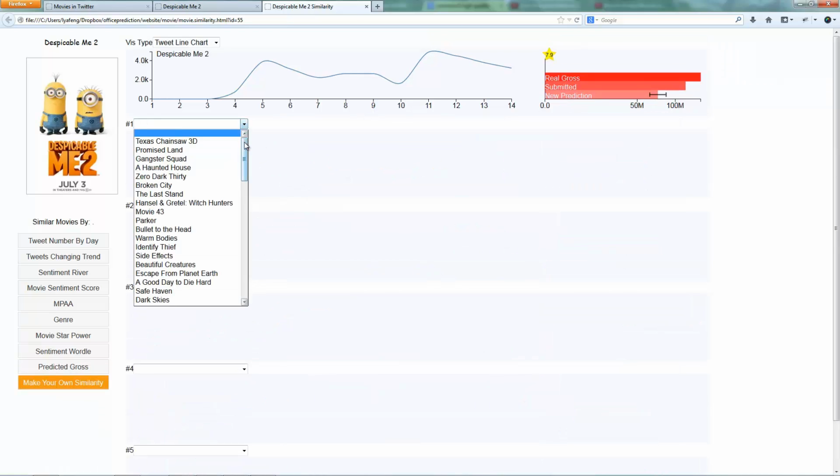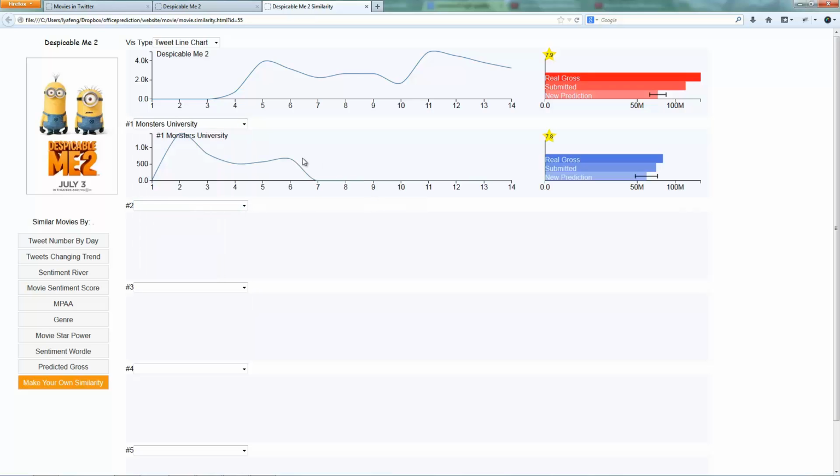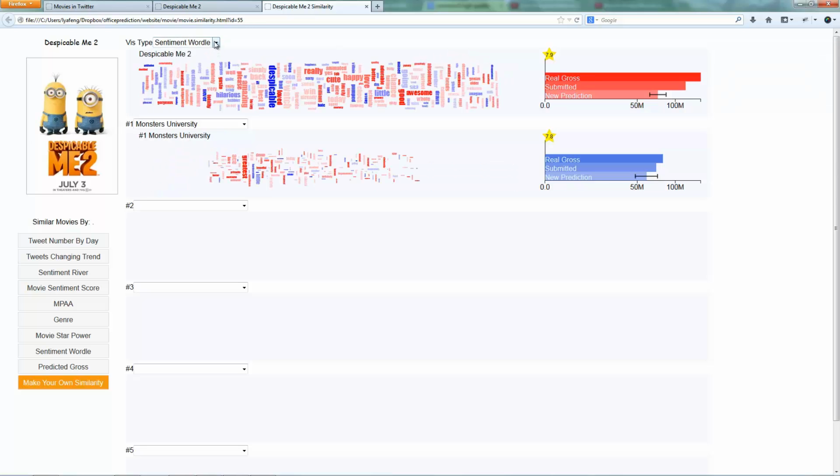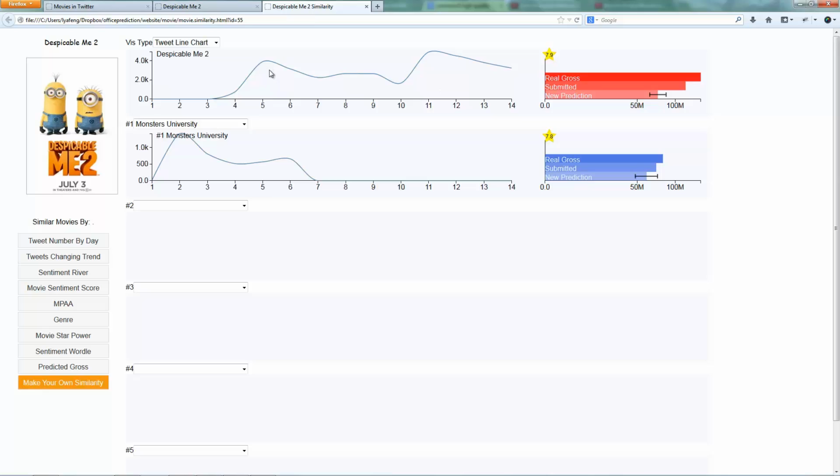Here we see that both Monsters University and Despicable Me 2 are missing data. However, we can still compare the overlapping times with regards to Twitter trends. We see that DM2 has a large Twitter trend earlier on than MU, typically indicating a good movie turnout. From there, we refine our prediction, estimating that it will beat Monsters University, and then adjust this to account for a 5-day weekend gross, ending with a prediction of 116 million.